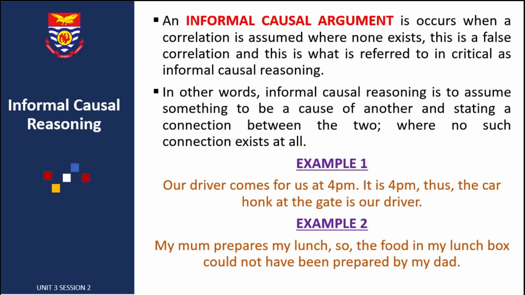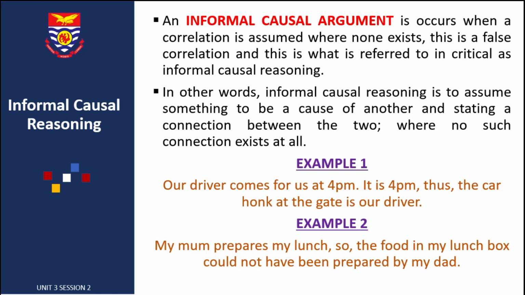Let's look at informal causal reasoning. In informal causal reasoning, this occurs when a correlation is assumed when none exists. This is a false correlation, and this is what is referred to in critical thinking as informal causal reasoning. In other words, informal causal reasoning is to assume something to be a cause of another and stating a connection between the two, where no such connection exists at all.